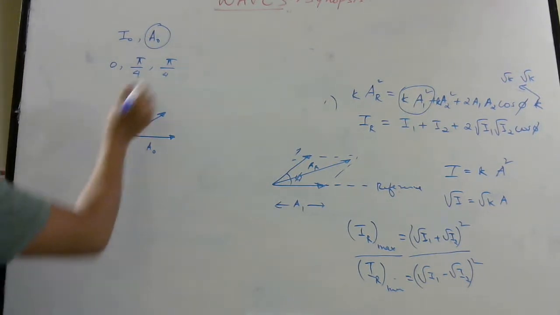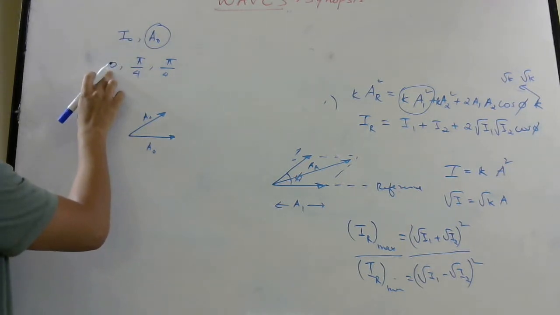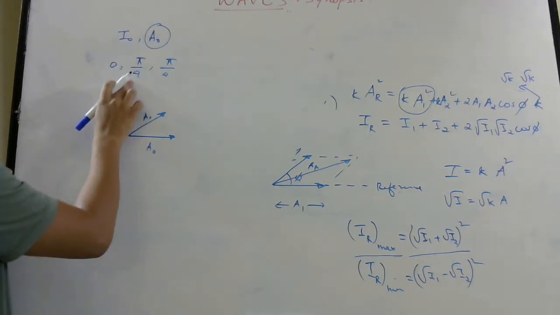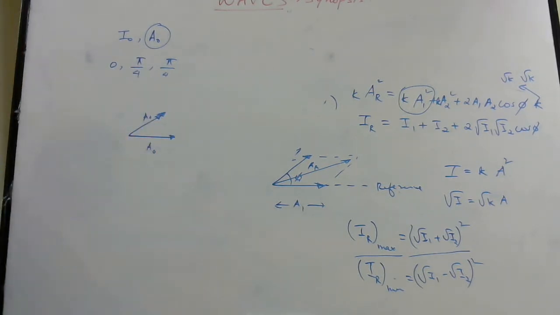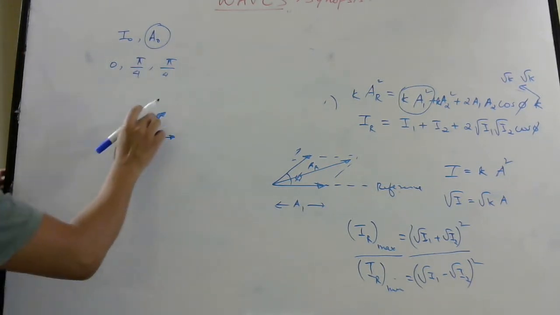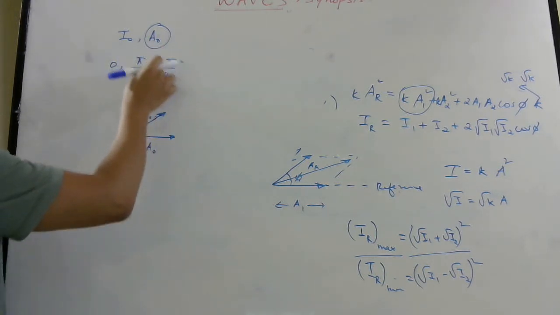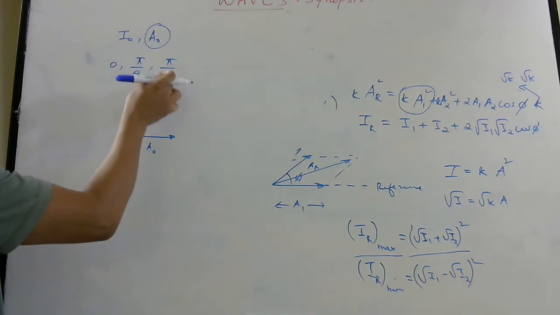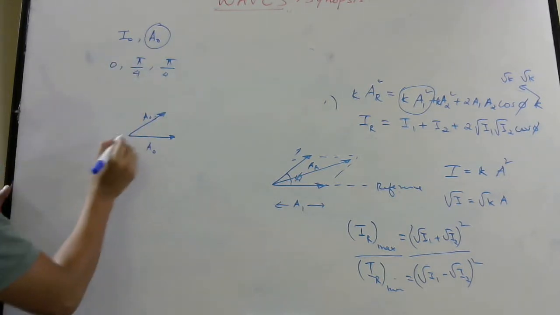So the first one has phase 0, the second one has phase pi by 4. If the third one also has pi by 4, then it will be here itself. But I don't think that is what they want. So there is a mistake in the framing of the question. The third wave should have been mentioned as having a phase of pi by 4 with respect to this wave. So the third wave will be here.